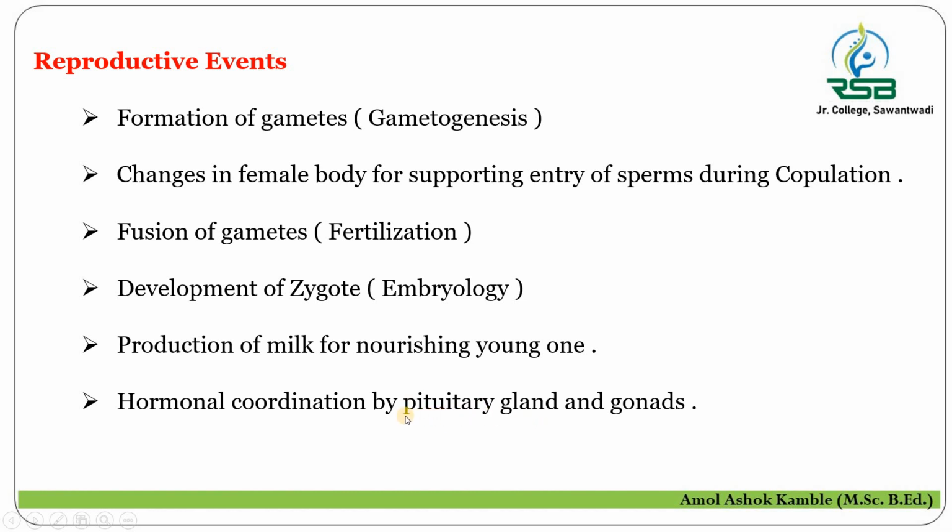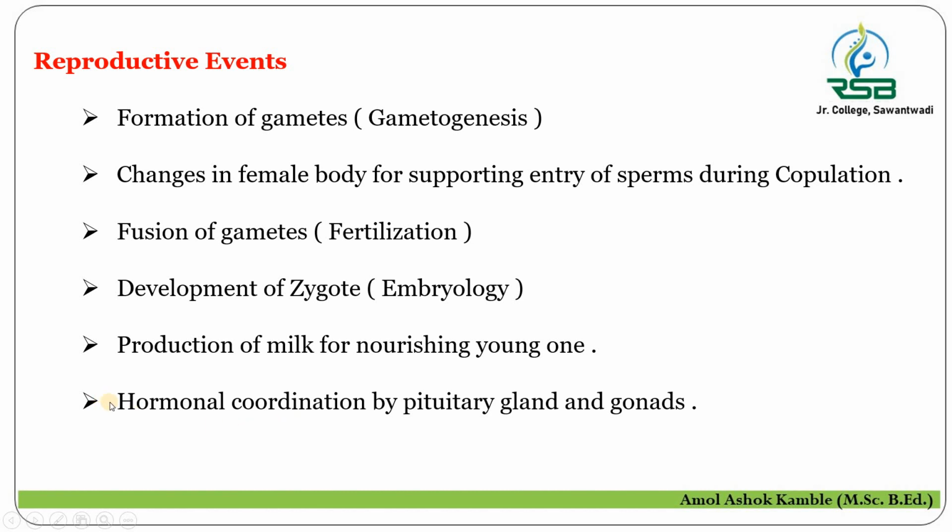The pituitary gland is called the master endocrine gland, and the gonads also secrete certain hormones which play a significant role in human reproduction, from the formation of gametes, the fertilization process, development of zygote, development of embryo, then nourishment of the young ones by milk production. There are certain hormones essential for this purpose.